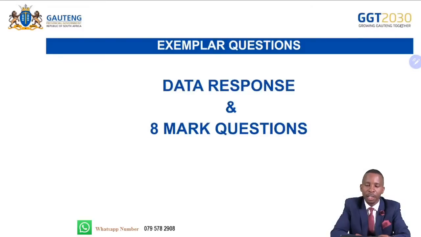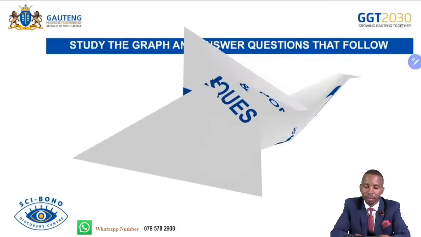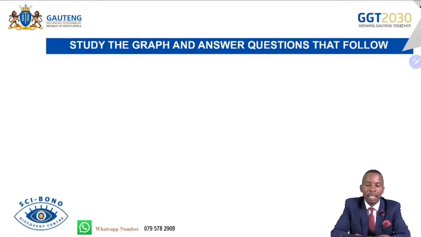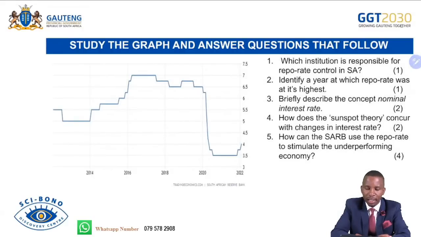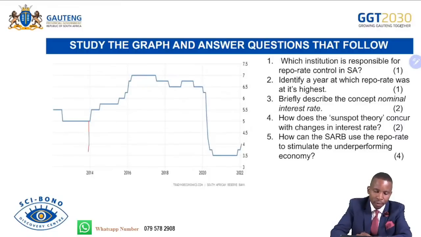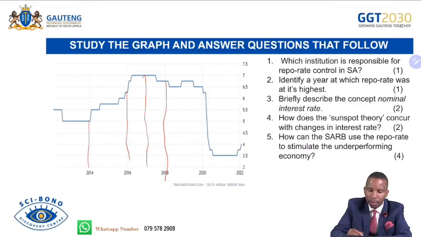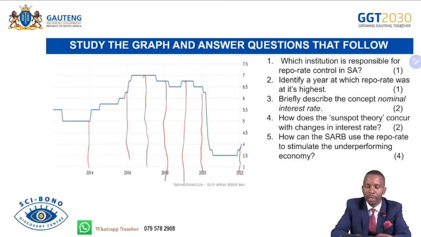And then data response, exemplars, and 8 marks questions. Study the graph and answer the questions that follow. We are given the stats here in the form of a graph. These are the interest rates. You can see 2014 down there. The 2016 is there. Then that is 2017 at its highest. And then 2018. And then we have 2020. 2019 is there. And then 2022, slightly at 4%.